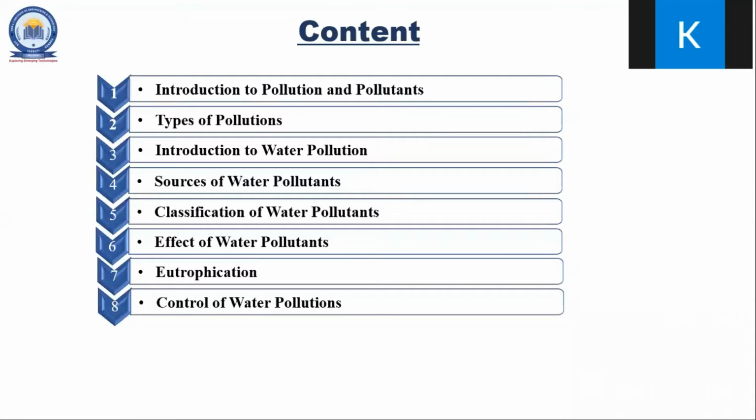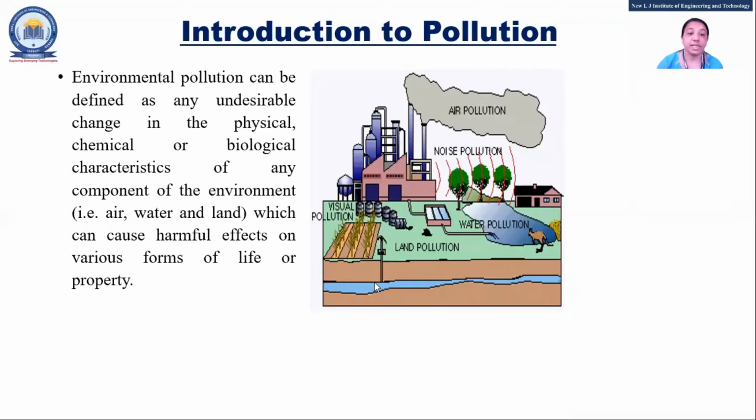Pollution we can define as a change in chemical or biological characteristics. There will be a change in physical, chemical, or biological characteristics of any component. That means it can be air, noise, or land. So you need to answer in that way: there is a change, and that is nothing but pollution.